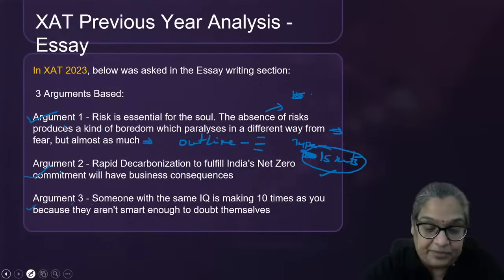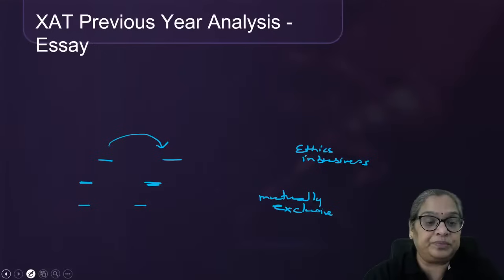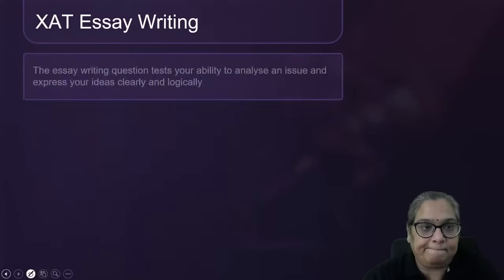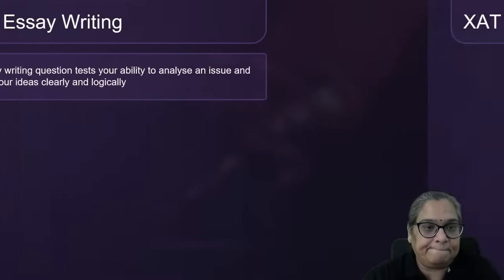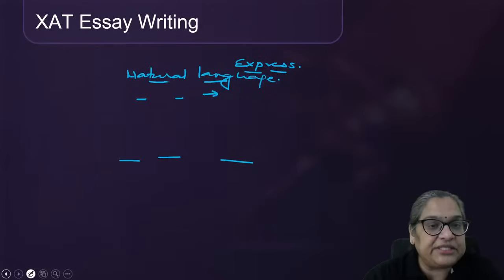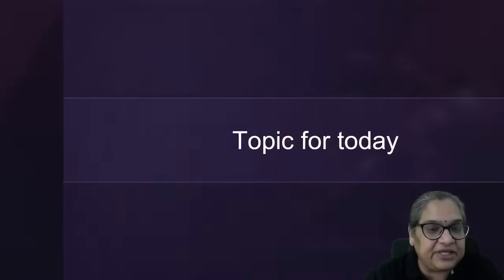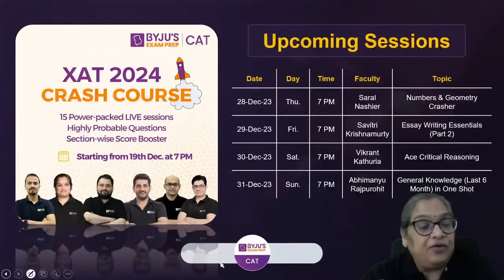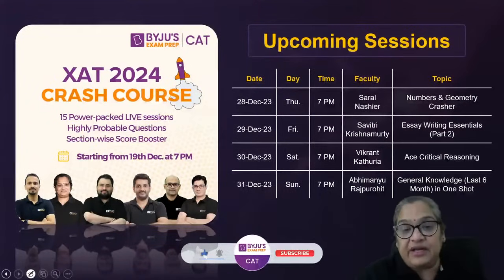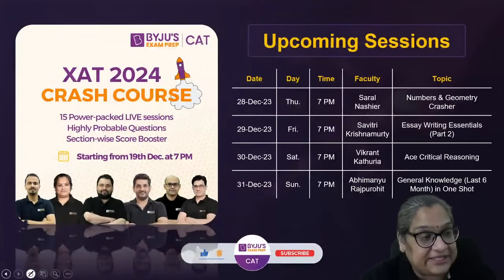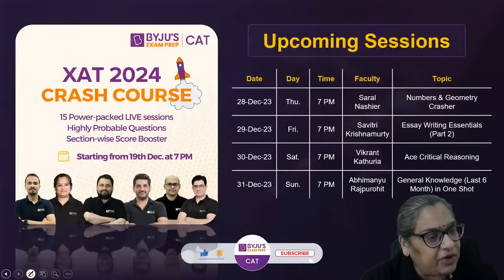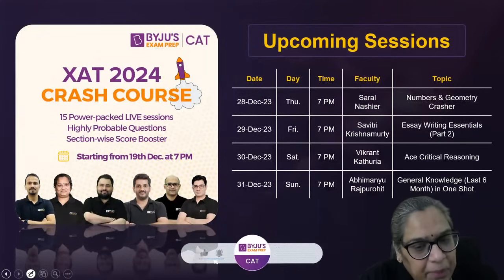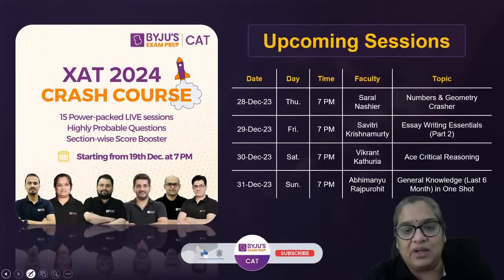We have lots of things to do. Let me go back. We've done all these points, steps in writing essays. Tomorrow we have Saral with numbers. Friday again essay writing. So I want them, whatever, don't try to do too much. All right, whatever you can. If you can't read up about all three topics, read up about one.